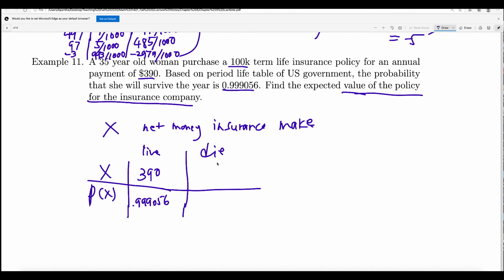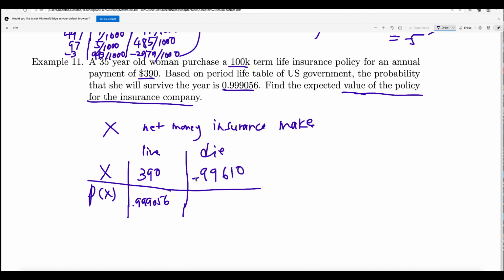If the person dies, how much will the insurance company have to pay? The insurance company collected $390 already from that person. So the insurance company will have to pay $100,000. So 100,000 minus 390 will be the net payment, right, by the insurance company. So that will be 100,000 minus $390, which is 99610.